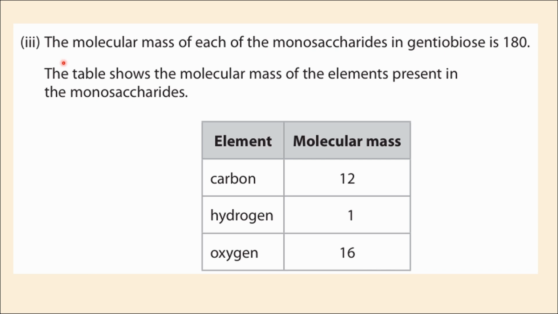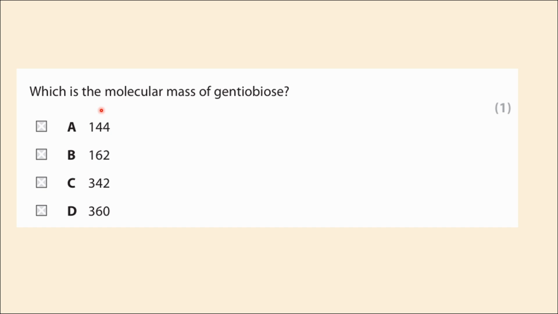The third part from the same question: you are given that the molecular mass of each of the monosaccharides in gentiobiose is 180. It's about the monosaccharides' molecular mass. And also you are given a table that shows the molecular mass of the elements present in the monosaccharides. So carbon is 12, hydrogen is 1, and for oxygen it's 16. And the question is, what is the molecular mass of gentiobiose?